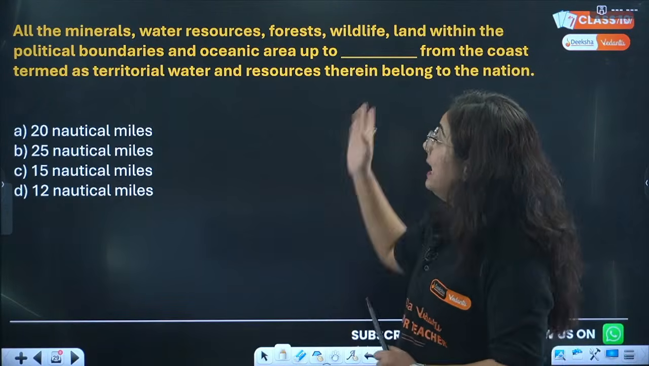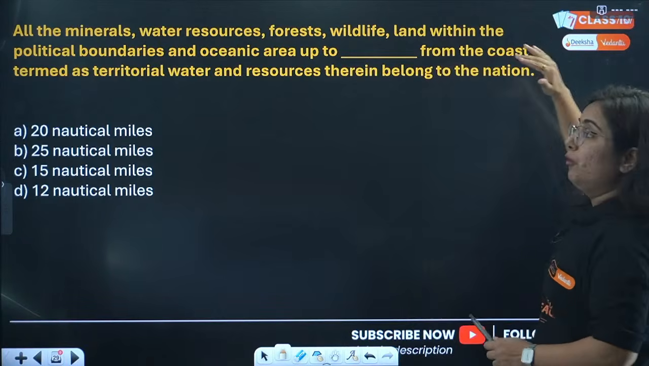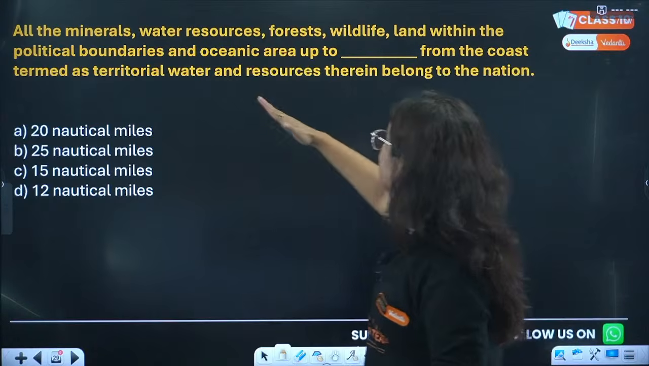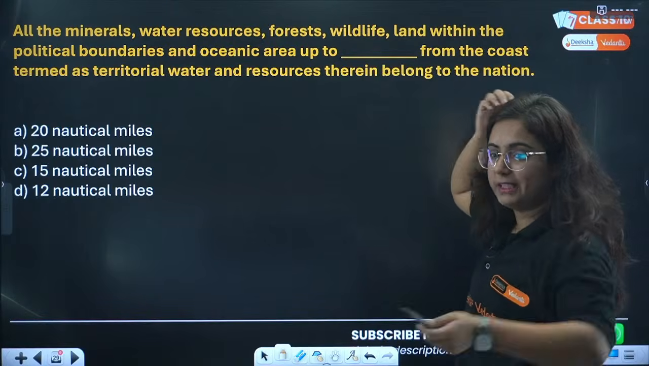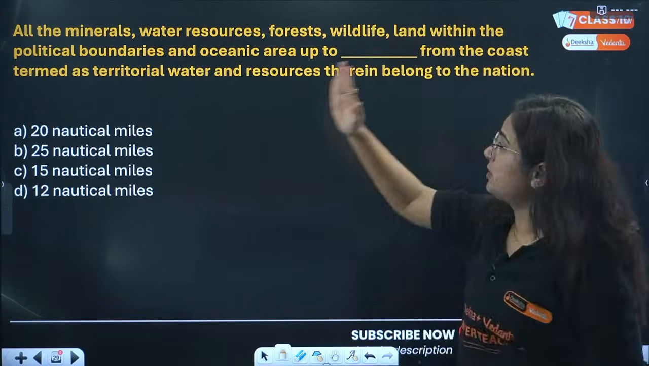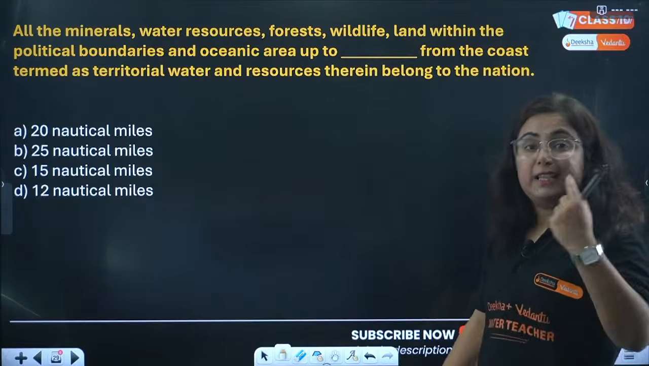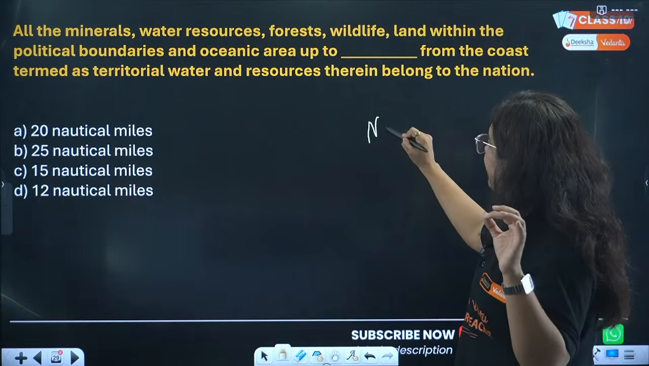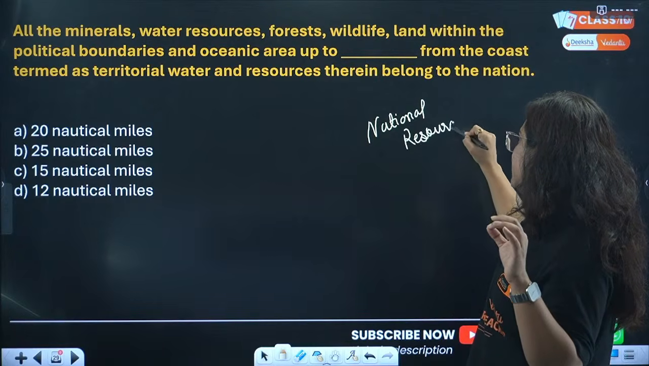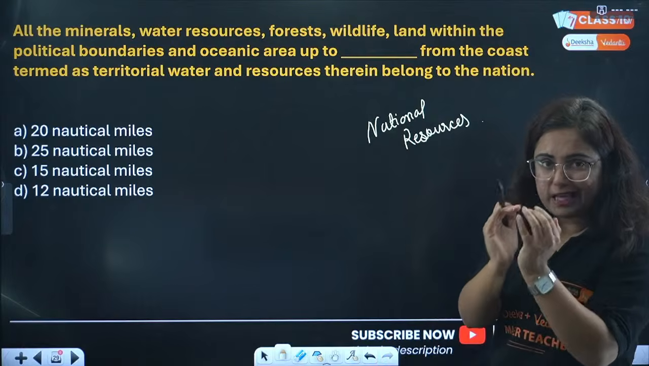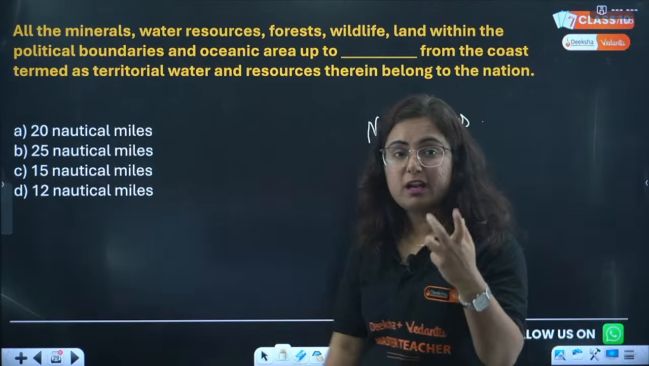Next question. All the minerals, water resources, forest, wildlife, land within the political boundaries and oceanic areas up to the limit from the coast termed as territorial water, and resources therein belong to the nation. Tell me, these are referred to as what? National resources. All the resources that lie in the territorial as well as oceanic territory. Up till where does the oceanic territory extend?